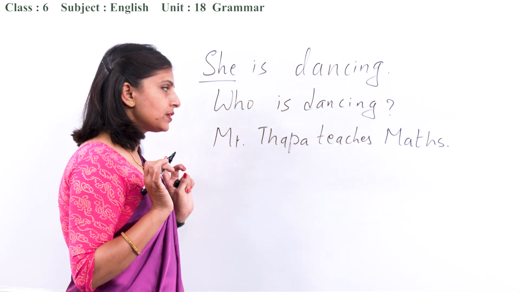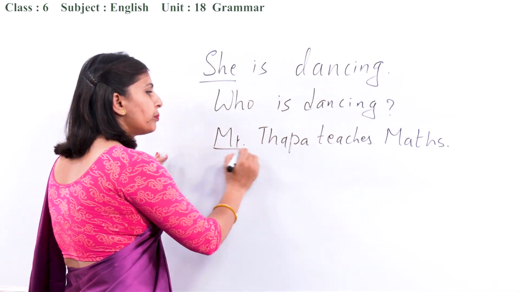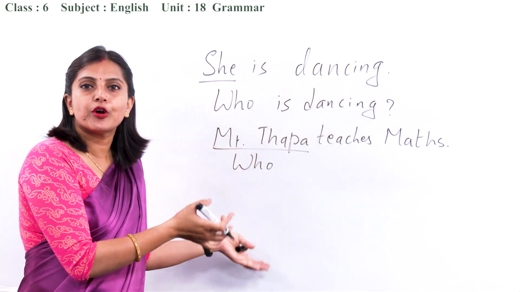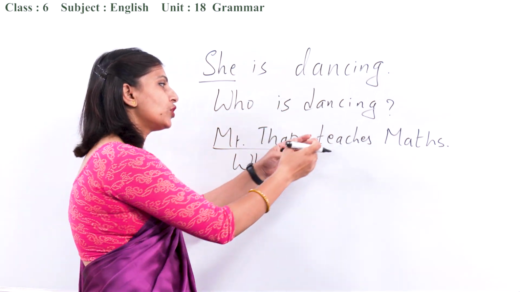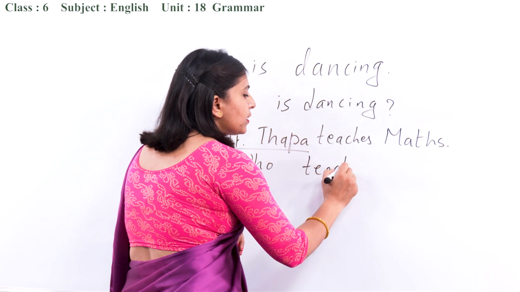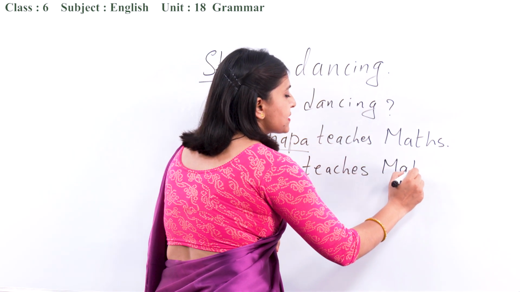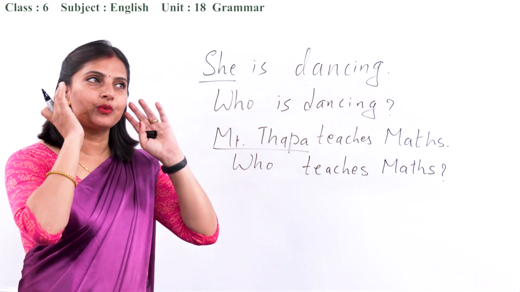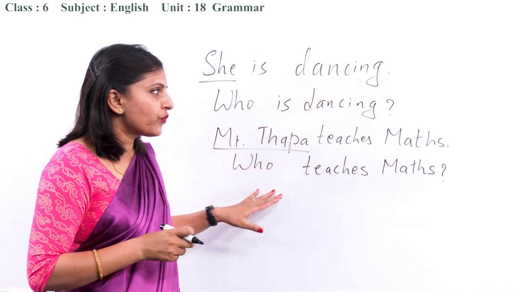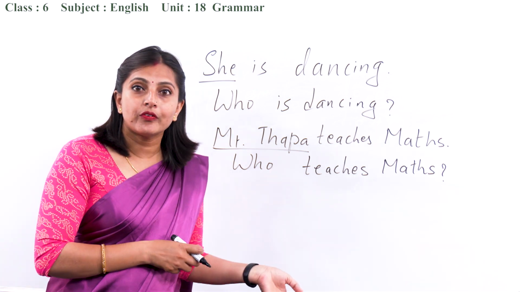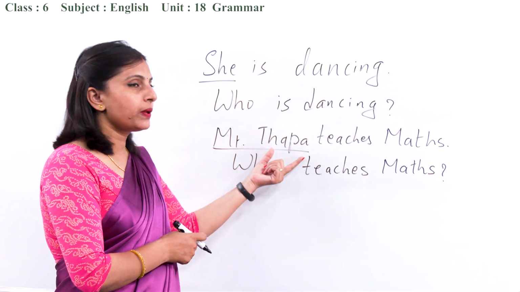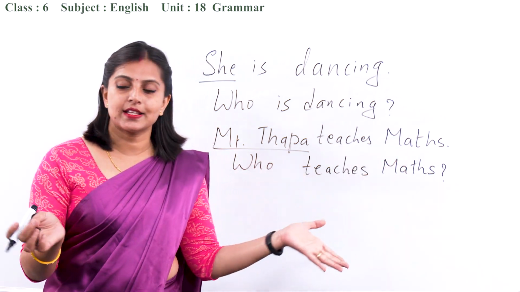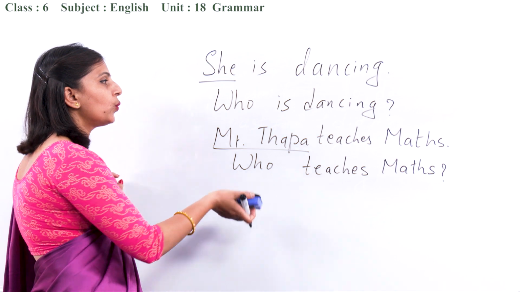Alright, this is the statement. Let us ask about the people, who. And we don't need to think about what auxiliary verb should be here. What we need to do is copy the rest. Who teaches maths? Isn't that easy? We don't have to take time and think what auxiliary verbs should be used. What is the main verb here? All we need to do is replace the subject, the people, with who, and then copy the rest. And that's how we can form questions using who.